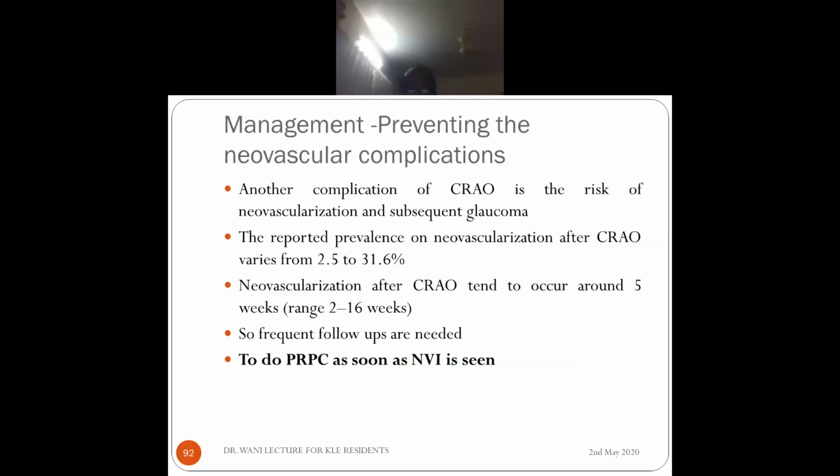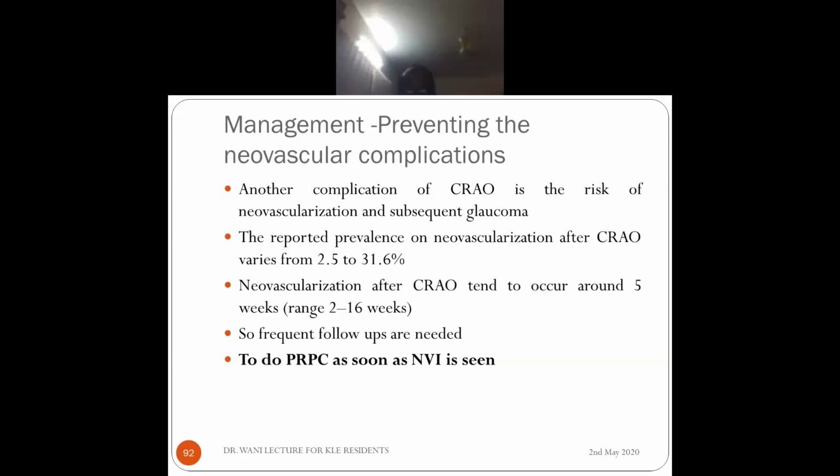So there are 2 types of dissolving the clot. One is giving it through the ophthalmic artery. Another is giving systemically through the antecubital vein, systemic intravenous treatment. Both are not universally accepted. Most of the results show that the results are good only if the patient comes within a very short time of onset of CRAO, so within 4 hours.